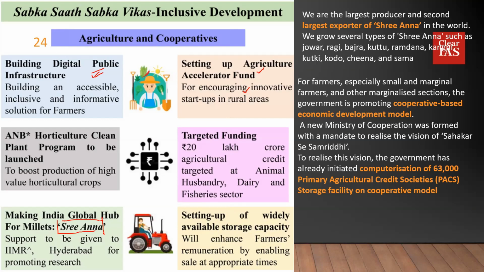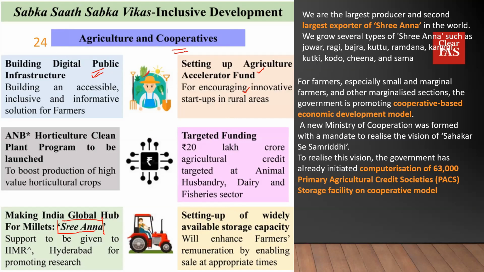Now, that's one thing that the government is trying to do as a part of inclusive development, or the Sabka Saath, Sabka Vikas. Because millets were considered to be the food of the poorest people, whereas rice and wheat were considered to be the food of the rich people. Now we are trying to improve the farmer's income by promoting an additional crop. And another thing that the government is trying to do is to promote cooperatives.